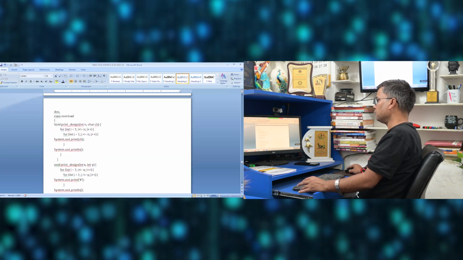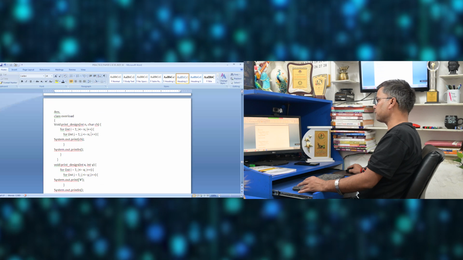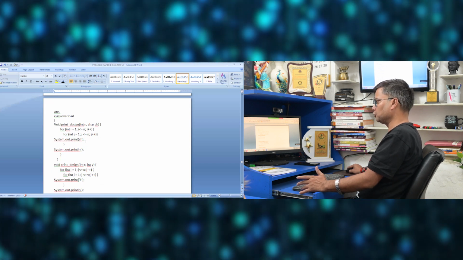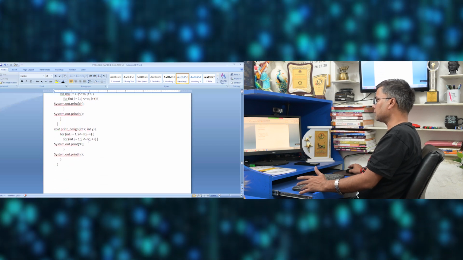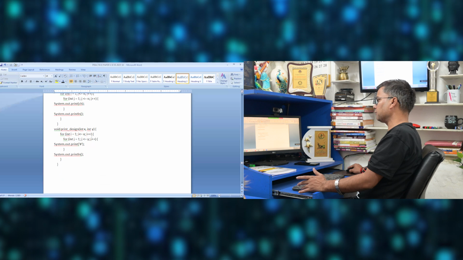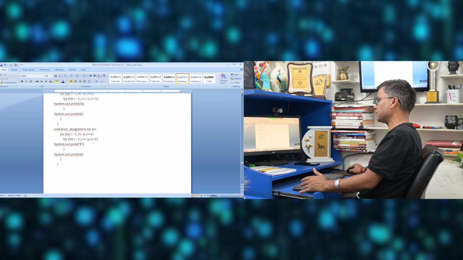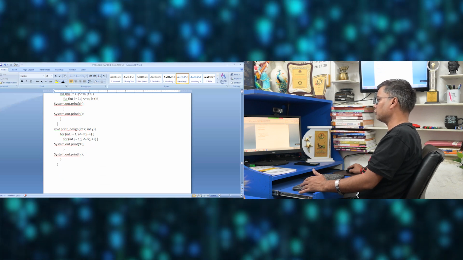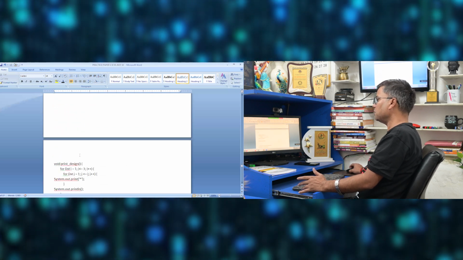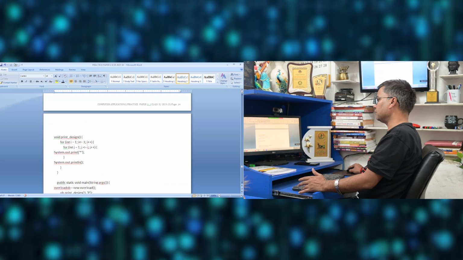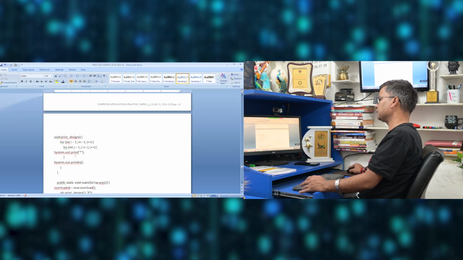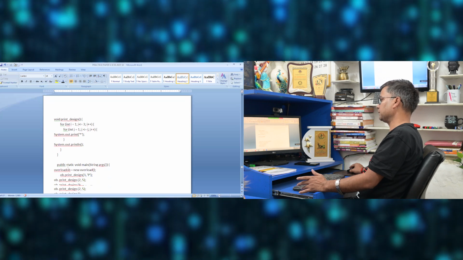First one I print, for i equal to 1, i less than equal to n, i plus plus, j equal to 1, j less than equal to n, I am printing the character ch. Two parameters are here. Next one, print_design(int x, int y). Loop goes for i equal to 1, i less than equal to x, i plus plus, j equal to 1, j less than equal to i, j plus plus, System.out.print hash, and then System.out.println. Third function again, for i equal to 1, i less than equal to 3, for j equal to 1, j less than equal to i, j plus plus, System.out.print asterisk, outside System.out.println.